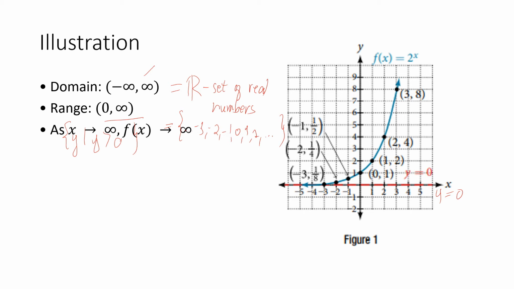Let's erase this one. Now, another characteristic of this function: as x approaches positive infinity, going through negative 5, negative 4, negative 3, negative 2, negative 1, 1, 2, 3, 4, and so on, up to positive infinity, if you look at the behavior of the graph, the function increases without bound. So as x approaches positive infinity, f of x approaches positive infinity also.